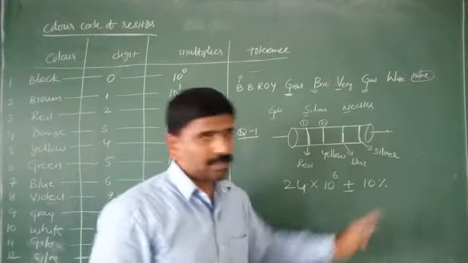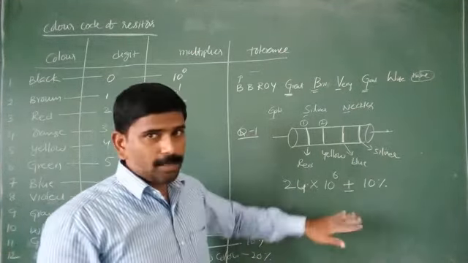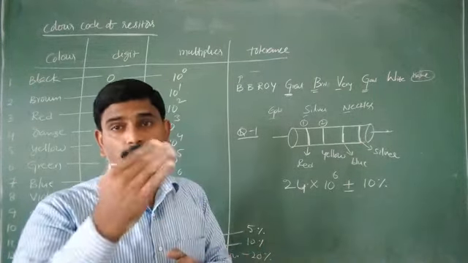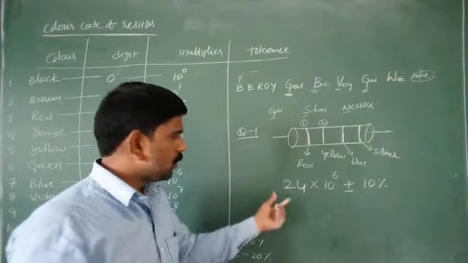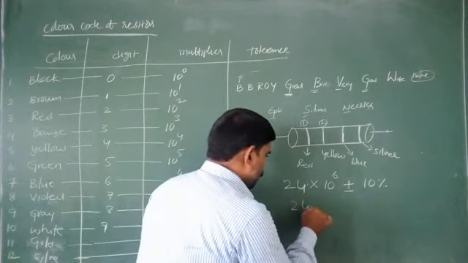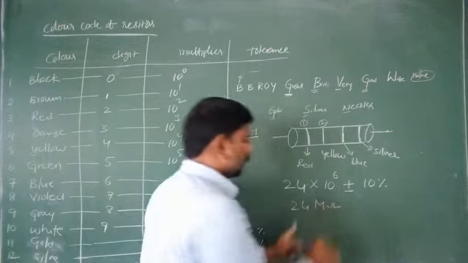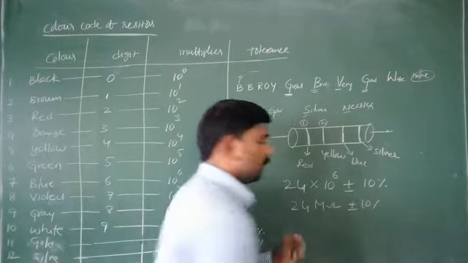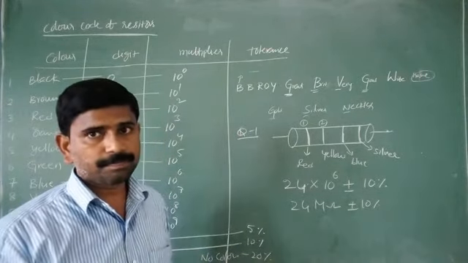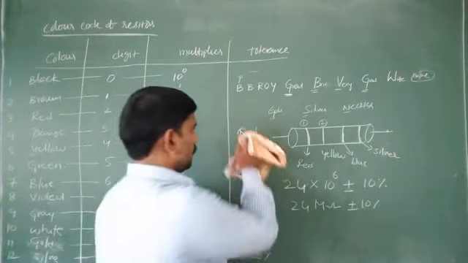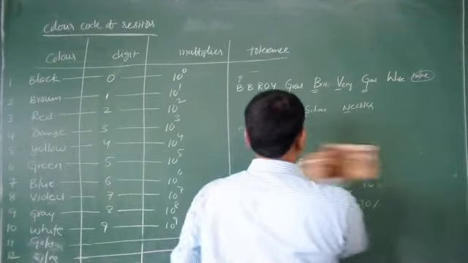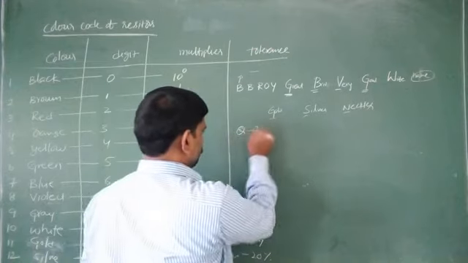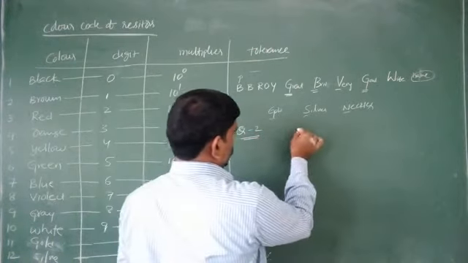What is this 10%? The total value may be 10% more or 10% less. So this is nothing but 24 mega ohms plus or minus 10%. Okay, one more problem. We will solve one more problem. Question number 2.